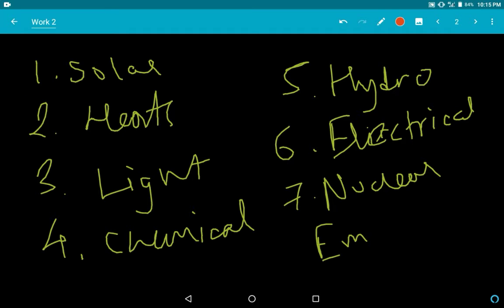This part you have to read on your own. I'm just telling the names of the parts: solar energy, heat energy, light energy, chemical energy, hydro energy, electrical energy, nuclear energy, geothermal energy, wind energy, sound energy, magnetic energy. These parts, the conversion of one form of energy to another, are just theoretical. I'm not going to explain this, just mug up this part. Any doubt, ask in the comments.